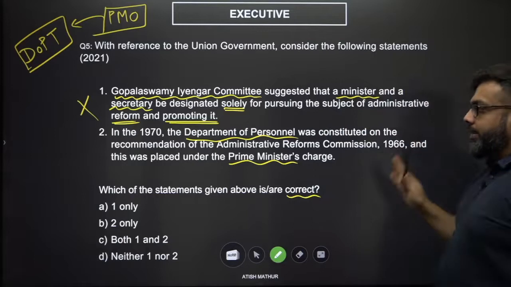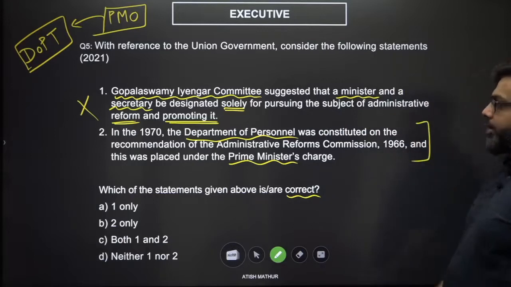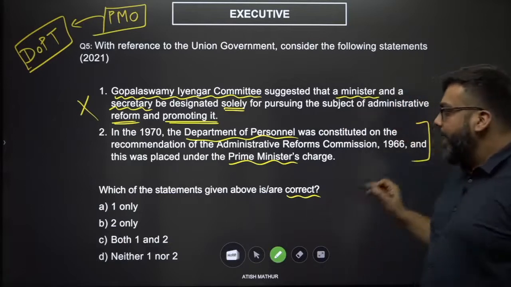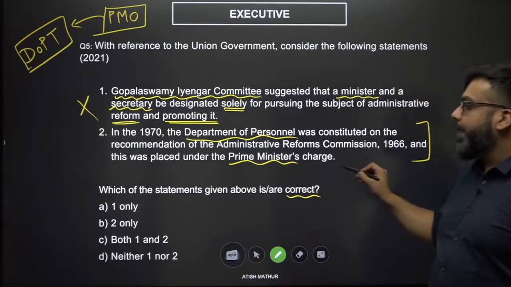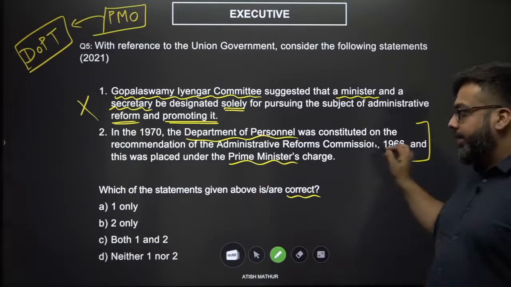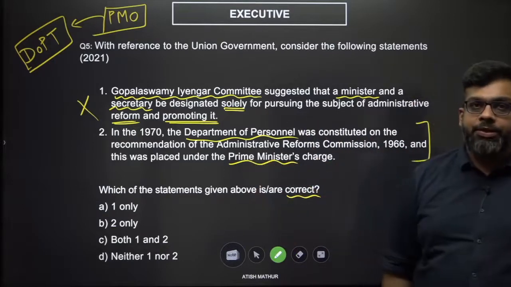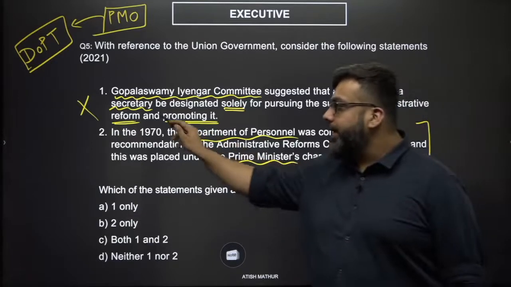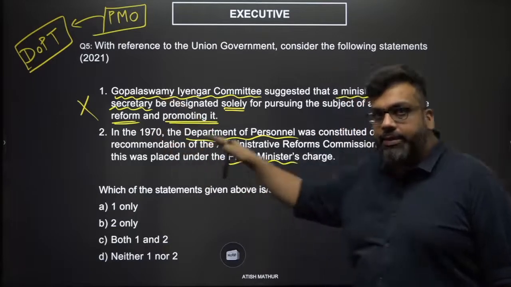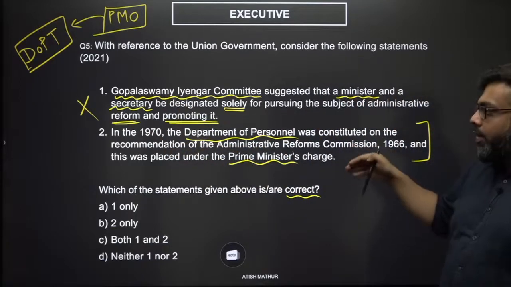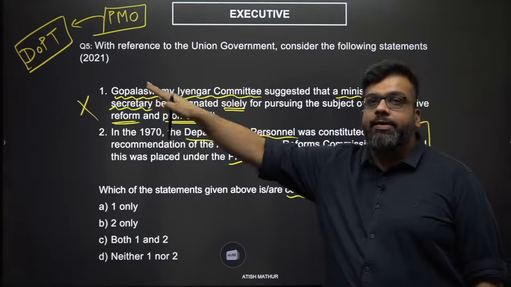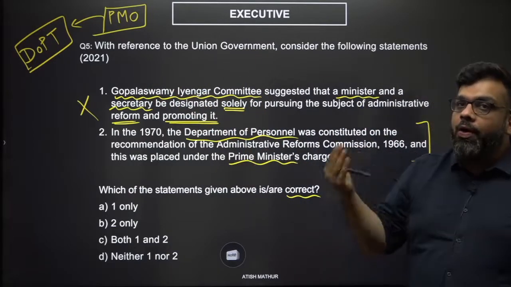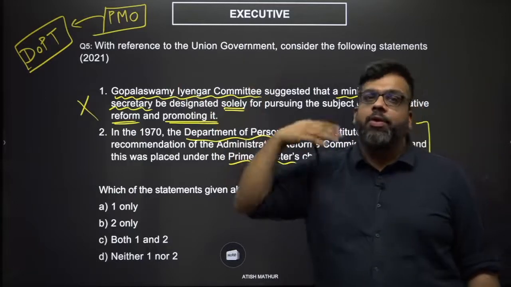Now, let's understand why this is a controversial question. Because if you see the wording of the question, it says it was placed under the Prime Minister's charge. Does this mean it was placed under the Prime Minister's charge in 1970 and the system has changed ever since? Or it was placed in 1970 under some other leadership, but the situation is different today? Or it was placed under somebody else's charge altogether?